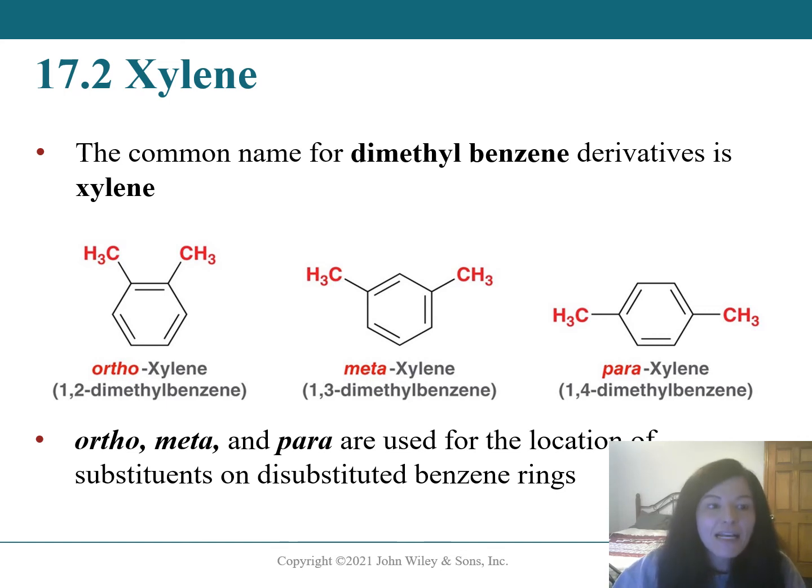And finally, if the groups are on the 1 and 4 positions of the benzene ring, they are para to each other. It is imperative that you know and understand these words of ortho, meta, and para, because they are going to be used exclusively in the next chapter over numbering.